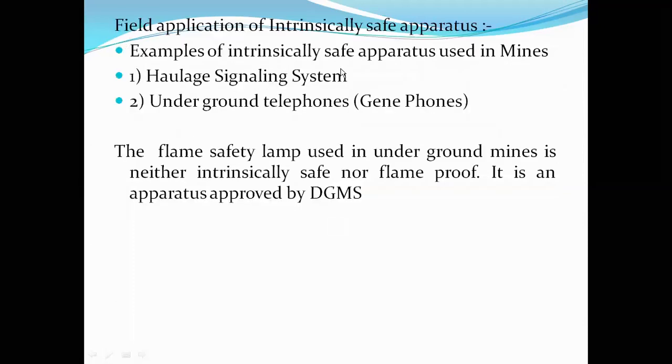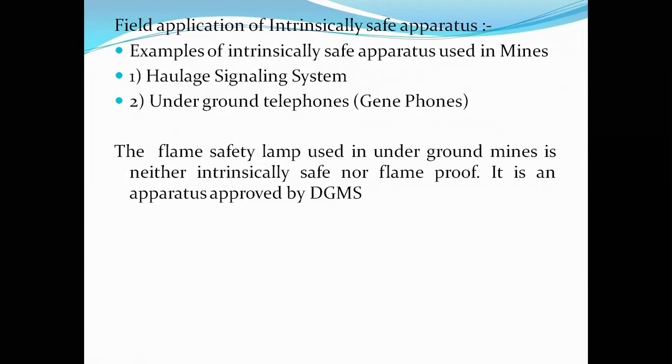Okay, so now, what are the field applications of intrinsically safe apparatus? Examples of intrinsically safe apparatus in mines: the first one is the haulage signaling system, and the second one is underground telephones or geniphones, the ones operated by means of magnetic induction. They are intrinsically safe.